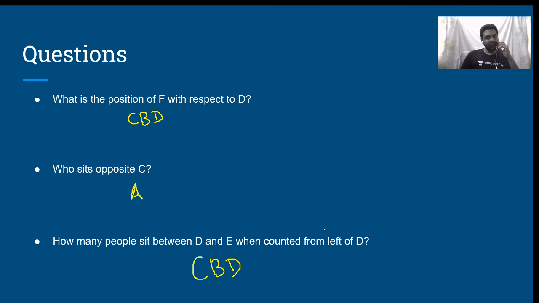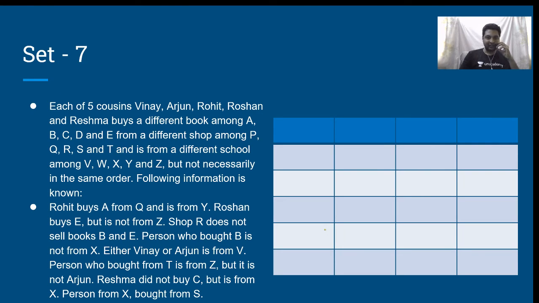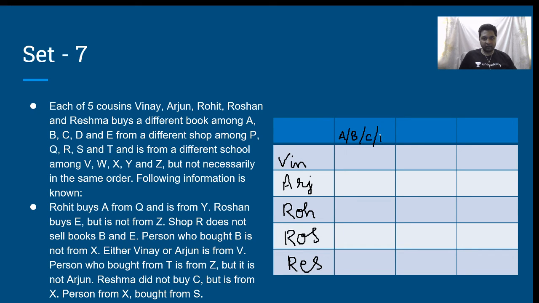Okay. That said, the next set is as follows, wherein he says: Each of 5 cousins, Vinay, Arjun, Rohit, Roshan, and Reshma, buys a different book among A, B, C, D, and E.